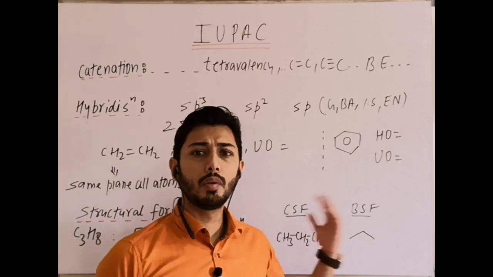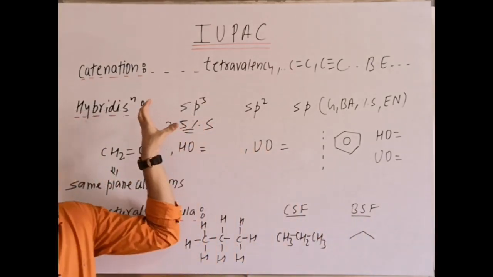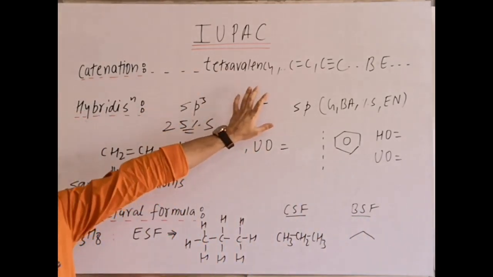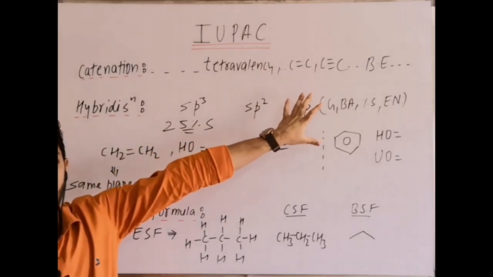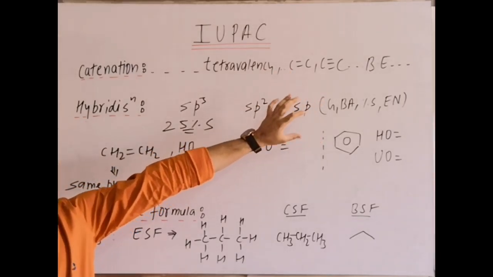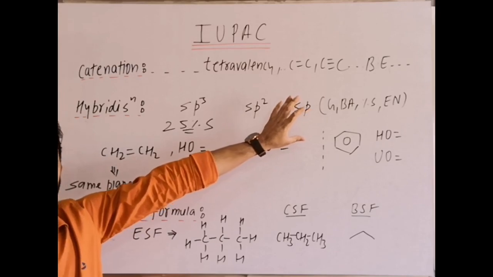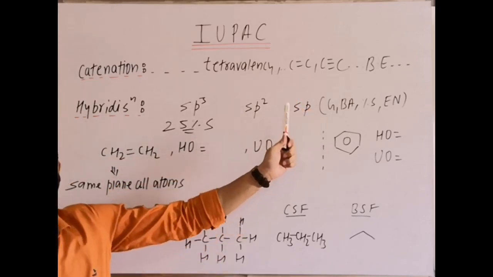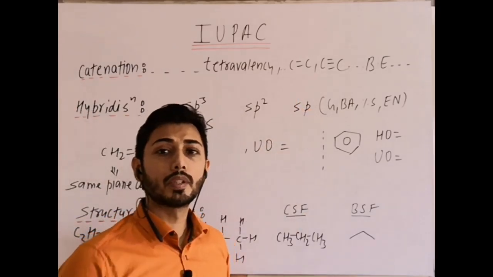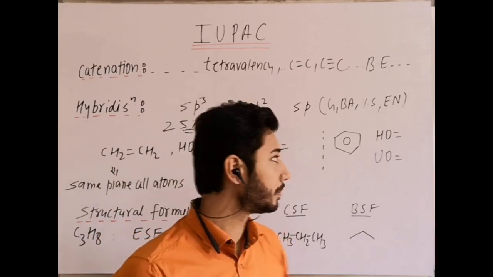Clear? That means among these, it is carbon of alkane, carbon of alkene, carbon of alkyne. Clear? And that is why among them which carbon is most electronegative? It is sp carbon, due to 50% s character in it. Clear?